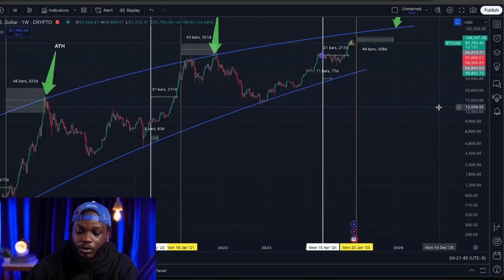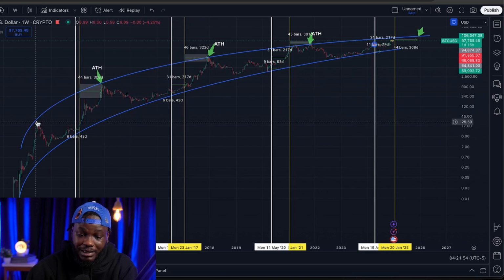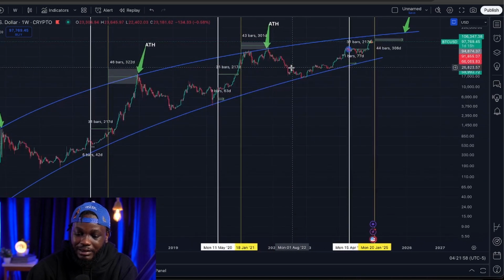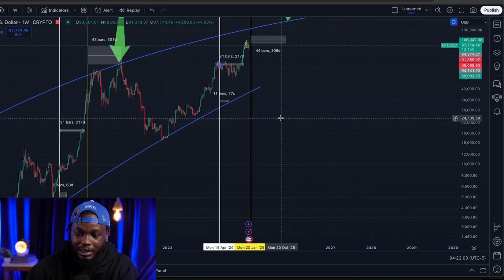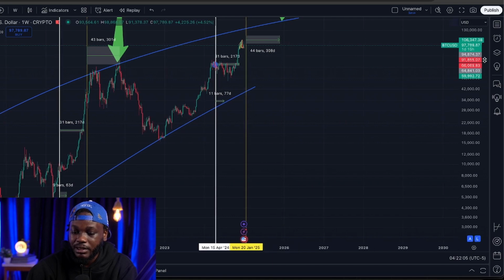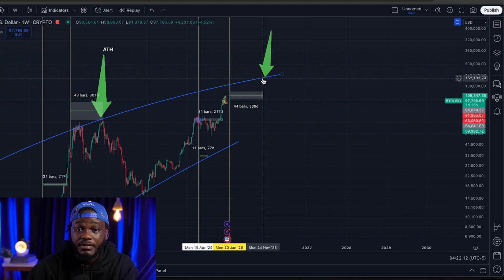Now, if we are going to give a little bit of price speculation, we can look at this curve here. This is the entire curve of Bitcoin's growth. And as you can see, these blue lines are indicating Bitcoin's curve, basically. So it's possible that if Bitcoin should keep getting this mass adoption that it's getting right now, Bitcoin could top out around $140,000 to $150,000 this year.